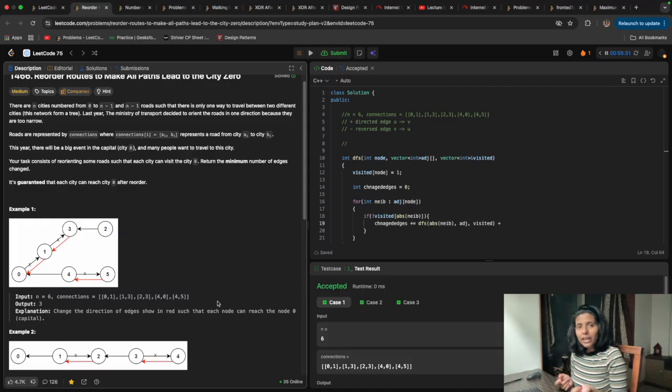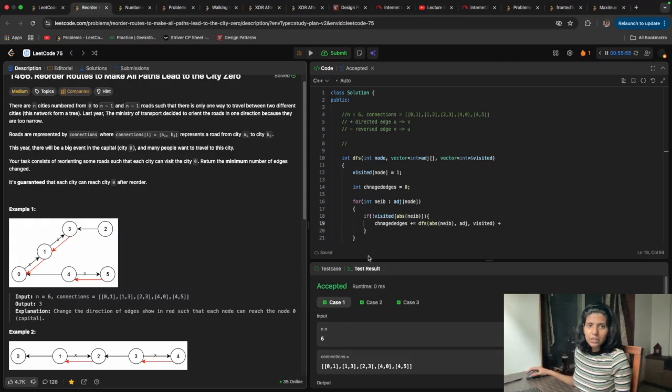To change that direction, it should be 1 to 0, right? Right now it is 0 to 1, and 1 is positive.